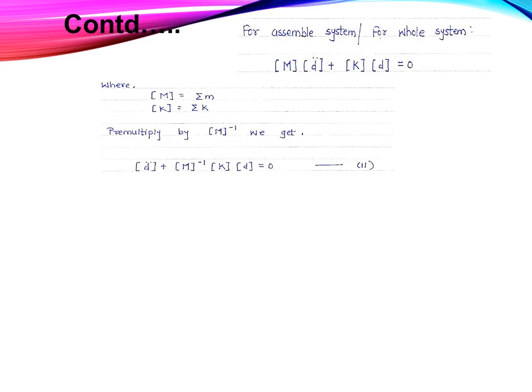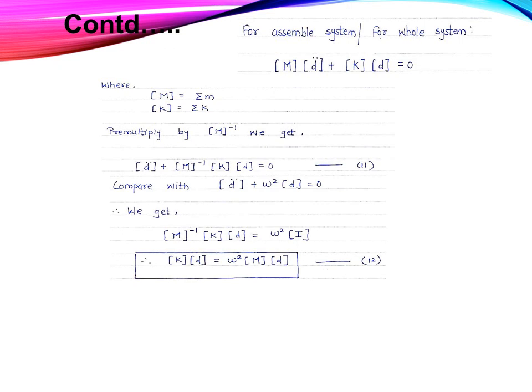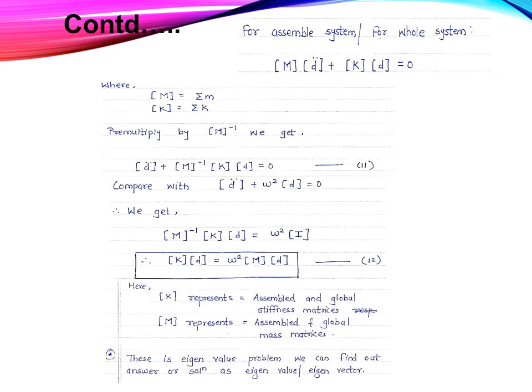Pre-multiplying by M inverse, we will get another equation, and comparing and modifying this equation, K into D is equal to omega square M into D, where K represents the assembled global stiffness matrix and M represents the assembled mass matrix. Now, the formulation of the undamped free vibration eigenvalue problem is the main syllabus for your finite element analysis. The equation of motion, as we already saw in the previous slide, is M matrix into Q double dot matrix plus K matrix into Q matrix is equal to 0.